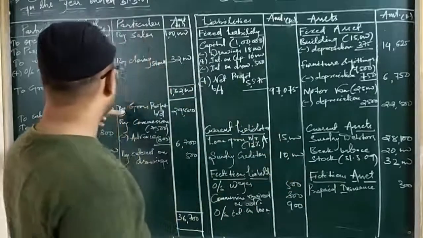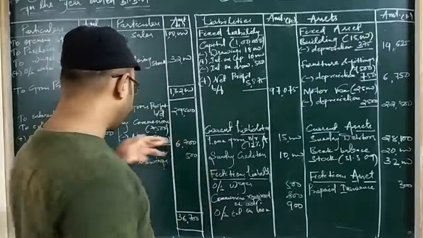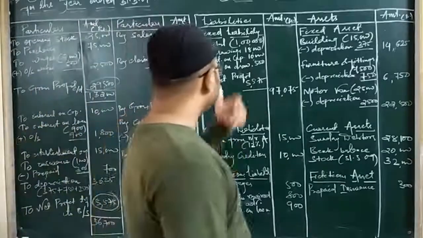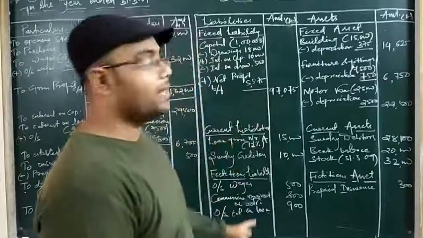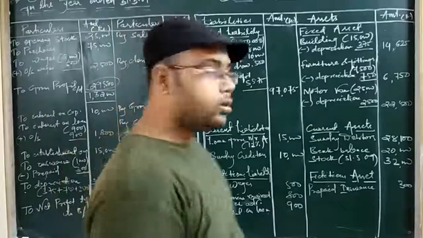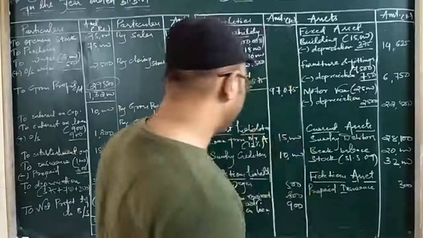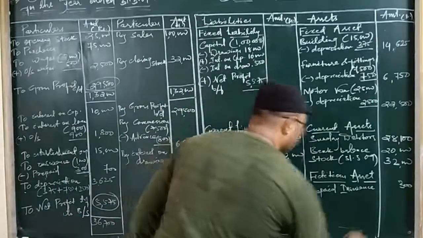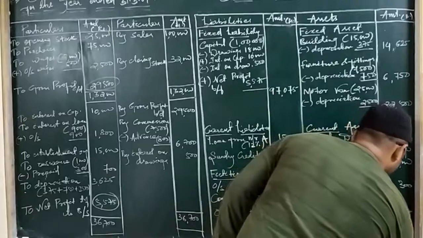The gross profit calculated is correct according to the question. The net profit that is calculated is again correct according to the question. Now let us check whether we are getting the correct total of the balance sheet or not. Okay, if it comes wrong, then all our labour goes to waste. So let us check whether we are getting the correct answer or not.